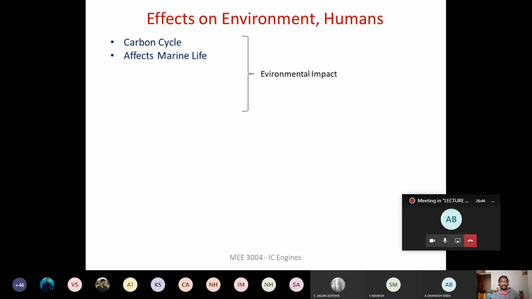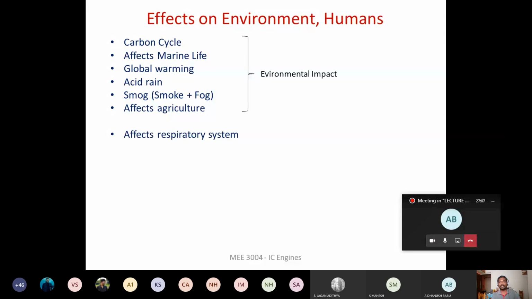And let us start with the carbon cycle. Then we will be discussing about the harmful effects because of the pollution on the marine life. Then we will discuss about global warming, then about acid rain, then smoke, and what are the effects on the agriculture, right? The vegetation is also going to be affected because of the harmful pollutants from the engine exhaust.